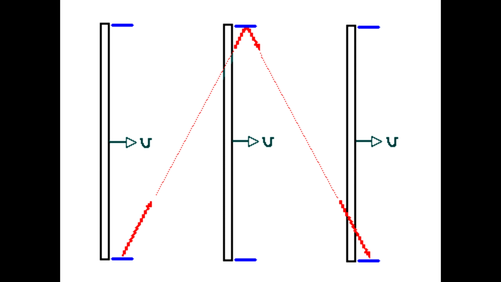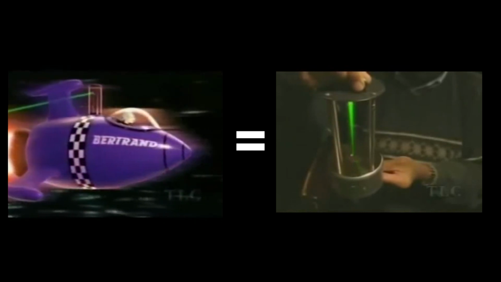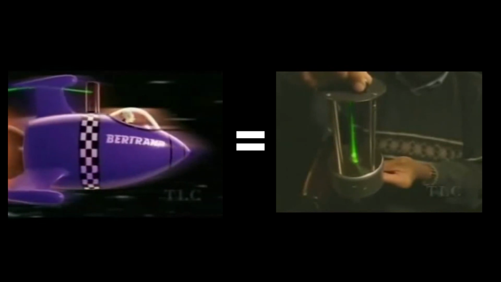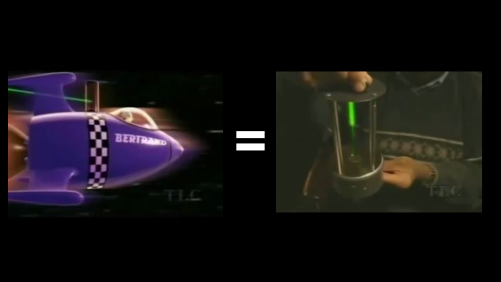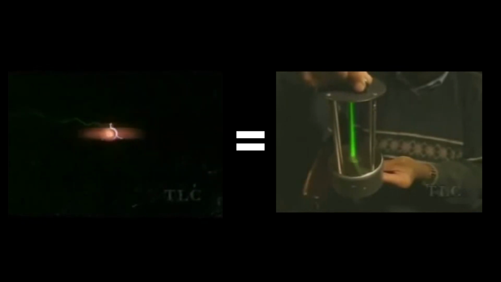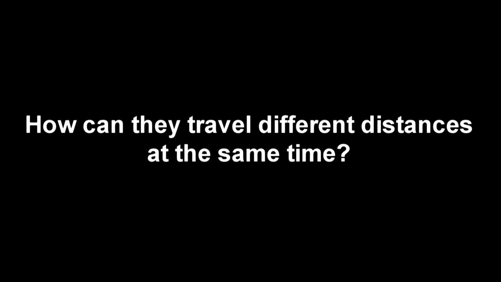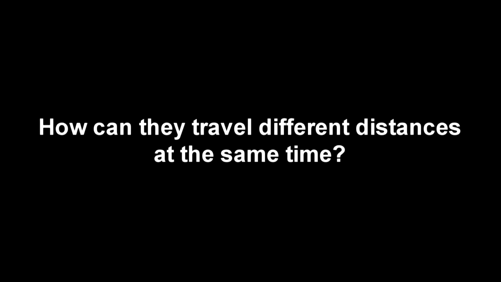The moving clock in the window seems to have the light moving at a diagonal, a hypotenuse of a right triangle. This longer distance is traveled in the same exact time as it takes the light to go over the smaller distance in the stationary light clock, the one at rest. So they travel two different distances, and they do it in the same exact time. And they're both traveling at the same exact speed, the speed of light. How can they travel different distances in the same time interval if they are both traveling the same speed? Something has to be different. But what? The answer is time.